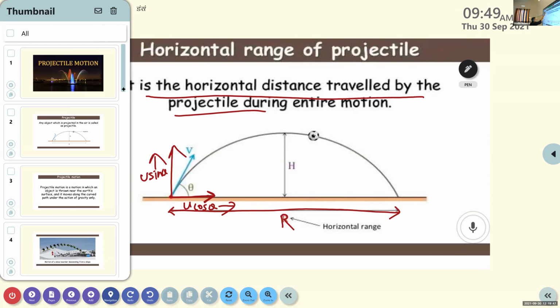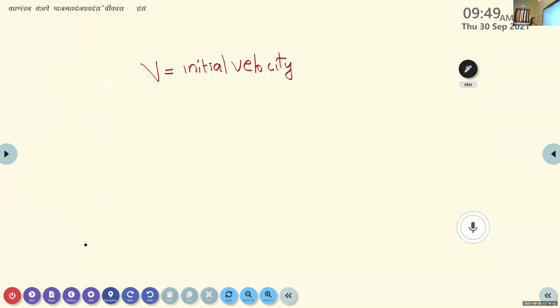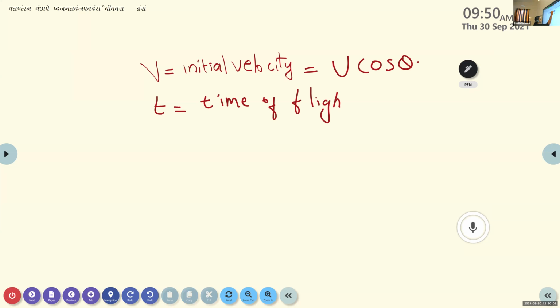So in our equation, v is the initial velocity, and here we consider it to be u cos theta. And what does t represent? It is the time taken by the projectile to complete its motion, that is, the time of flight. In the case of projectile motion, the time t represents the time of flight.